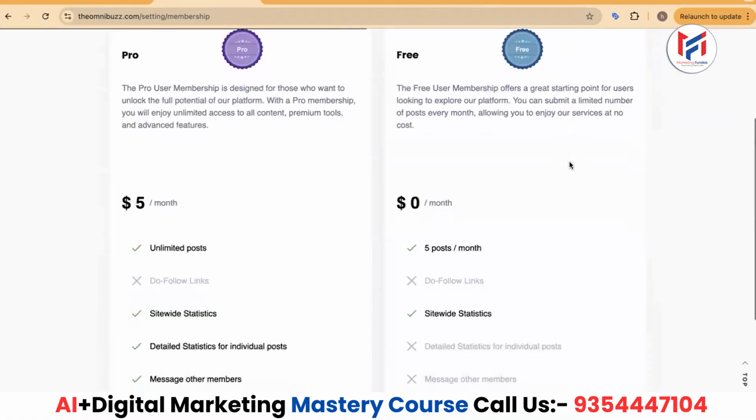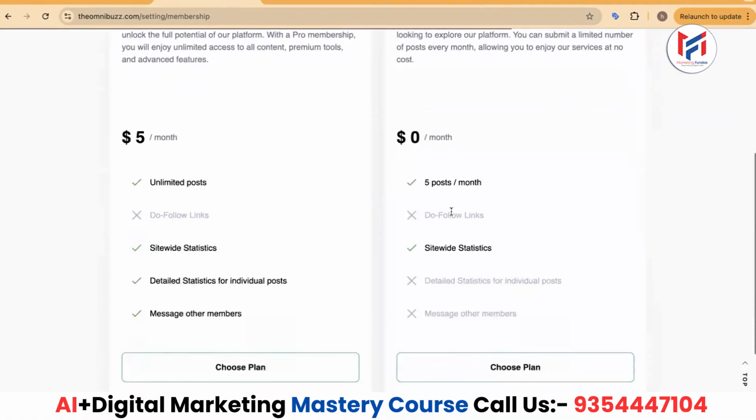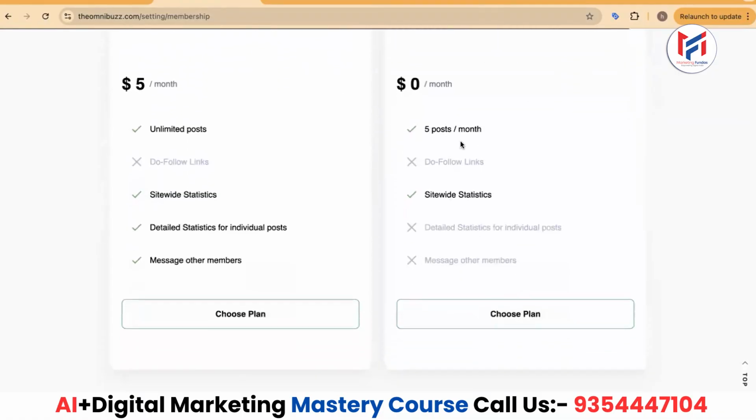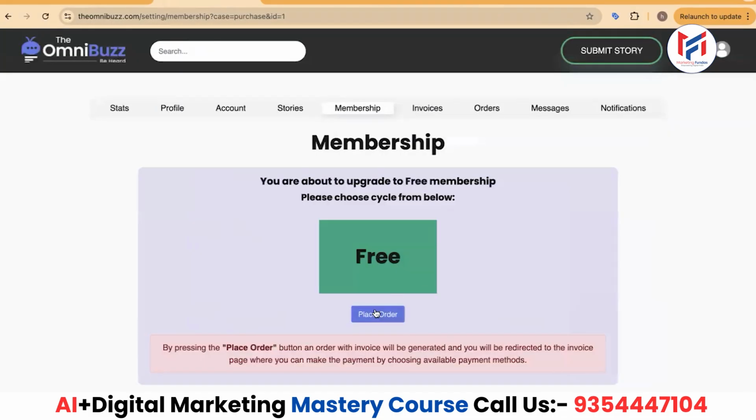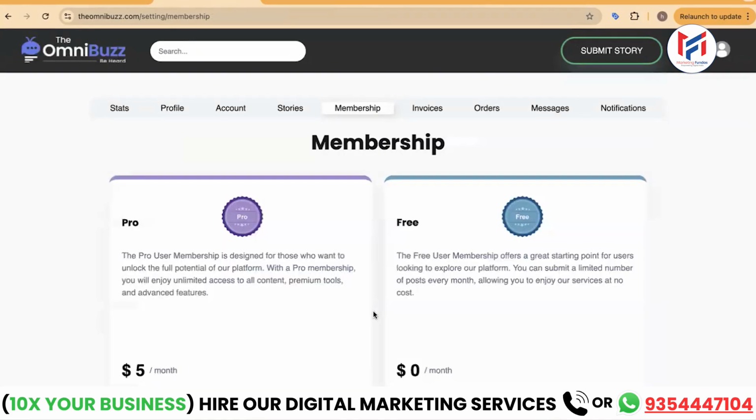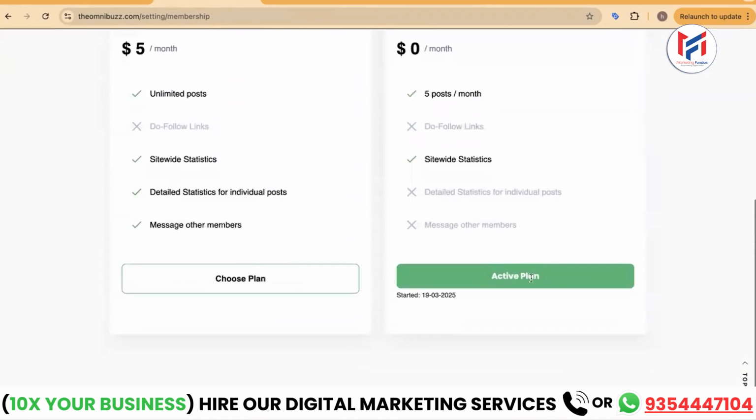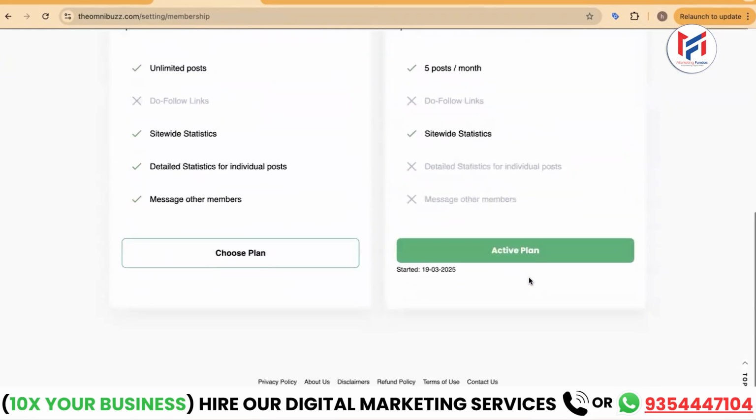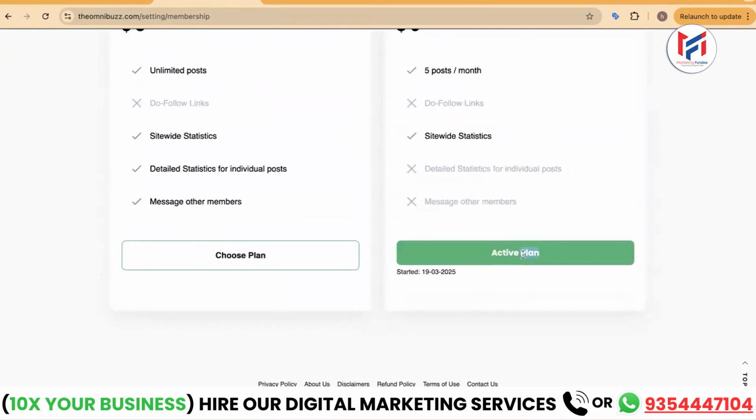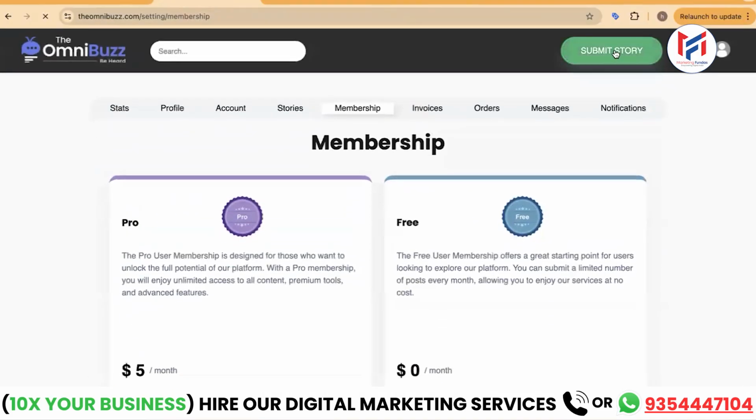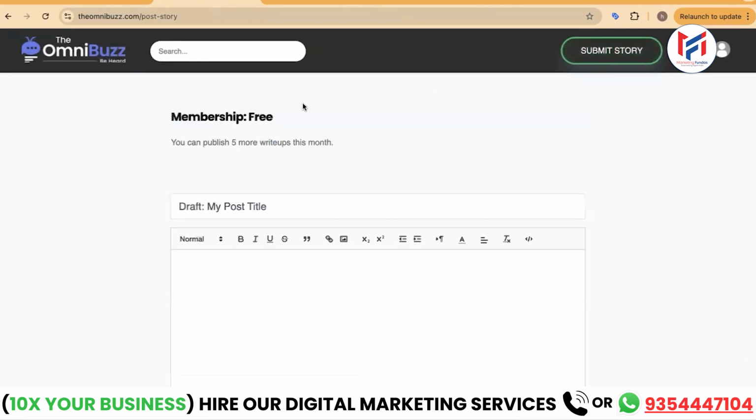After submitting, it asks which plan, paid or free, and since we only need 5 posts a month, we'll take the free one. Then we went to choose plan. So here we have placed the order for the free plan. Now here we'll activate our plan, so we will activate the free plan that we have chosen. So it's activated. We'll go on submit story.